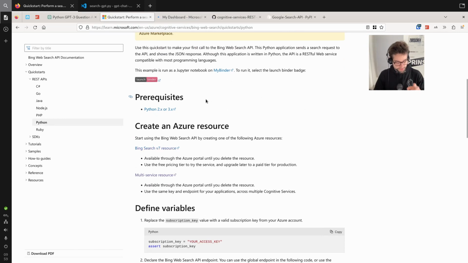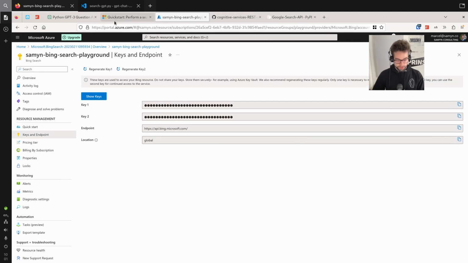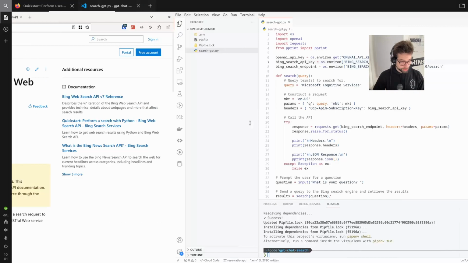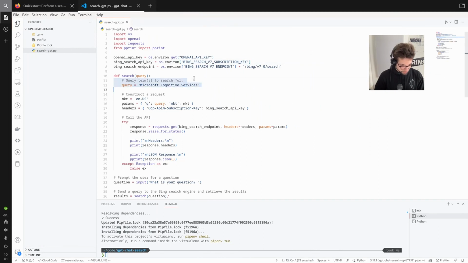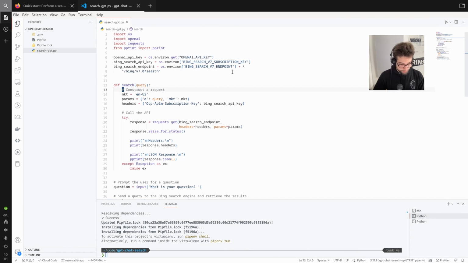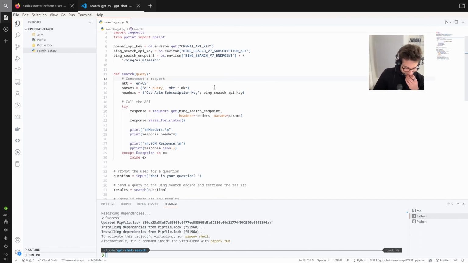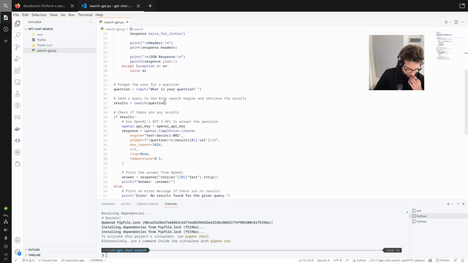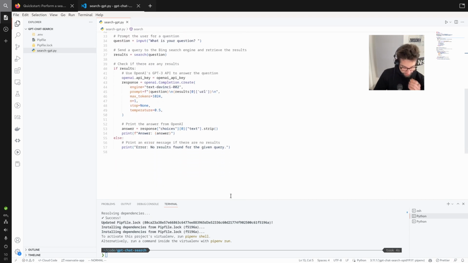Okay, so I have to make this resource now. I'm going to skip over that because it's going to show secrets and stuff, but I will go to the Azure portal and make this resource real quick. Okay, so we created the search thing here. Actually, it has a free tier, which is pretty cool. For 3 requests per minute, that's enough for this. So that's probably going to work. We need to delete the query here. I put the keys in my environment file, so I hope it's going to load it. What's your question? Well, actually, let's see.